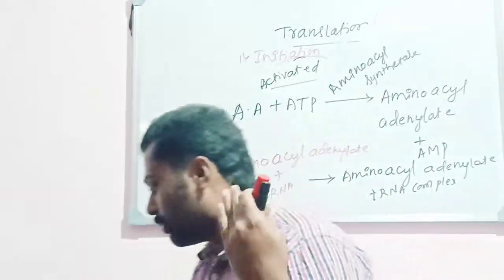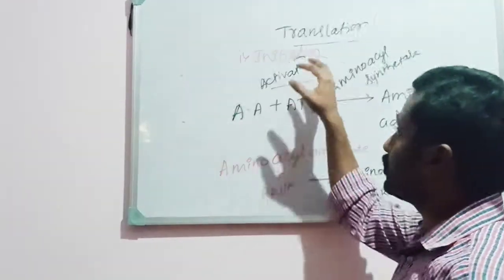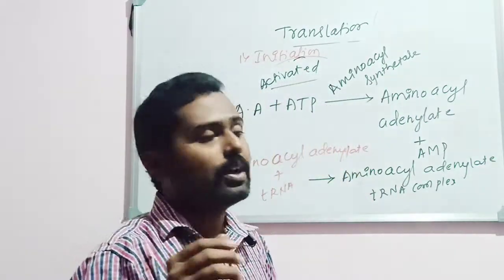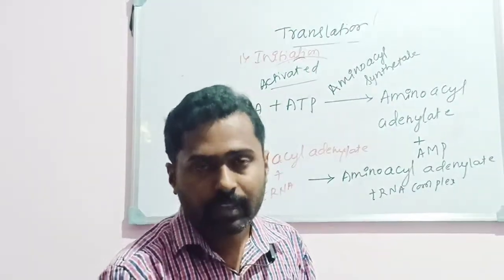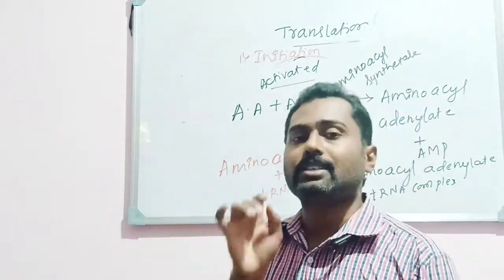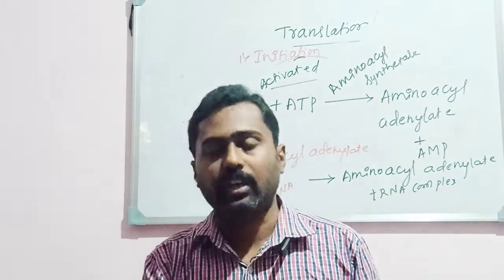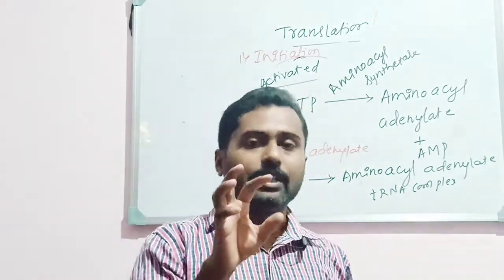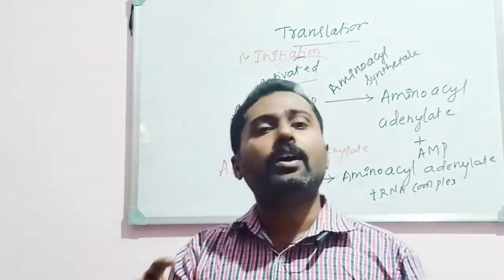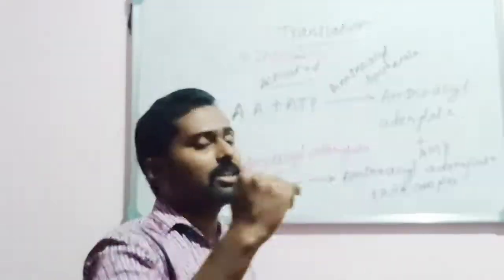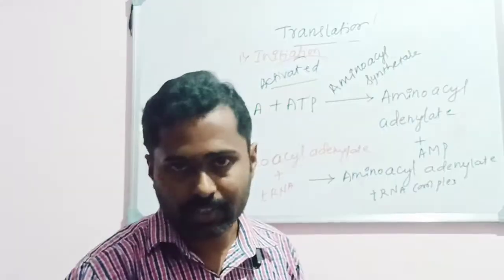Okay, so as I said earlier, together I am telling activation and selection of amino acid. The amino acid gets activated. In the meantime, the tRNA will select the activated amino acid. That is activation and selection. Okay, amino acid gets activated with the help of ATP. In the meantime, the activated amino acids will be selected by the tRNA. That's why it is said to be activation and selection of amino acids.